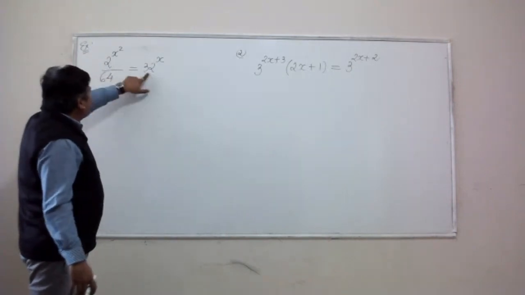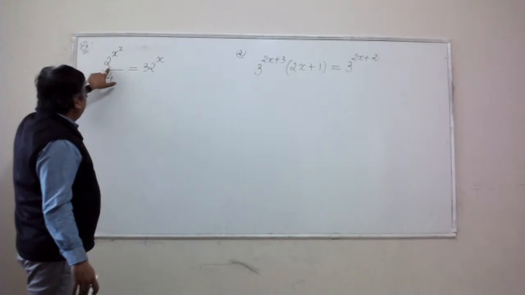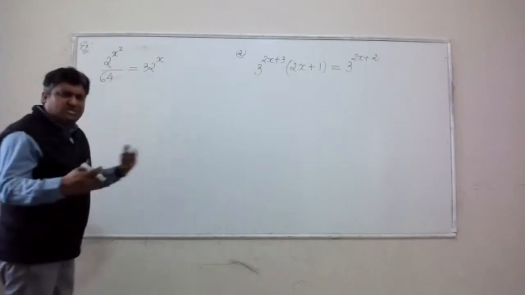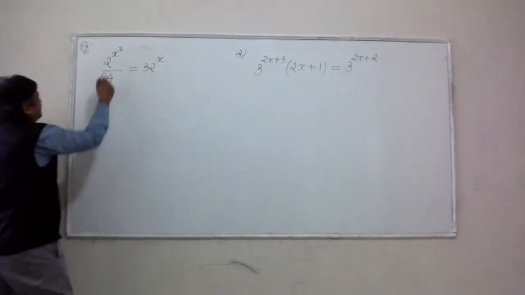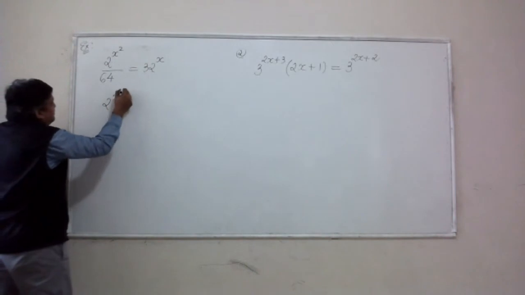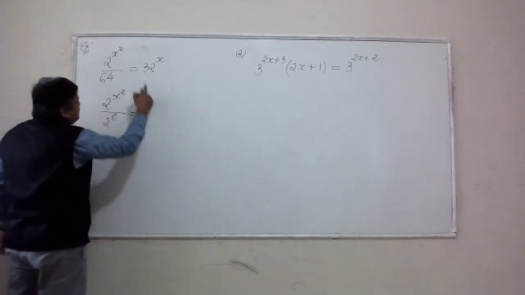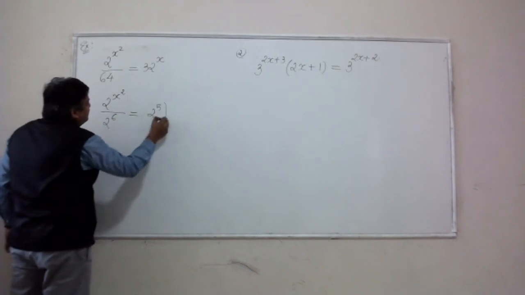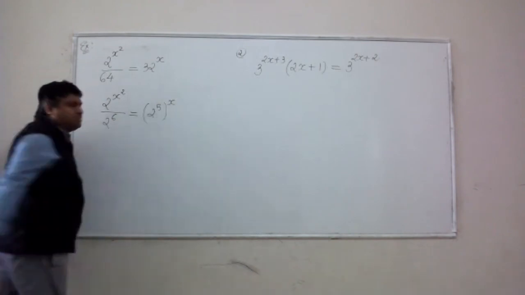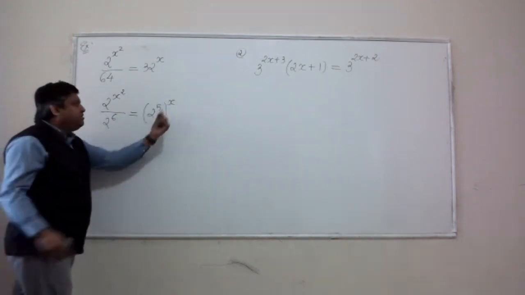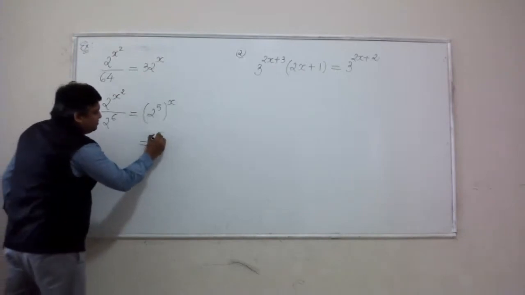The question is, can I write down all of this in terms of exponents with base 2? The answer should be yes. So let's write it down. Writing 64 as 2 to the power 6, 32 as 2 to the power 5. What do we do with the power of a power? We multiply, right?